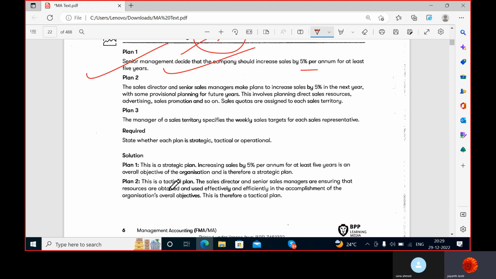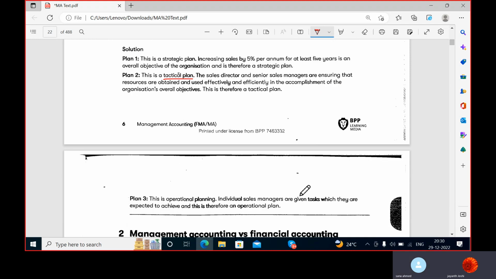So can I say that comes under tactical? Yes, so it's tactical, because they are going to make the reports and all for that. And the ones who are going to see the territory and weekly sales and deal with the representatives and all is operational, correct? Operational, yes, sir.